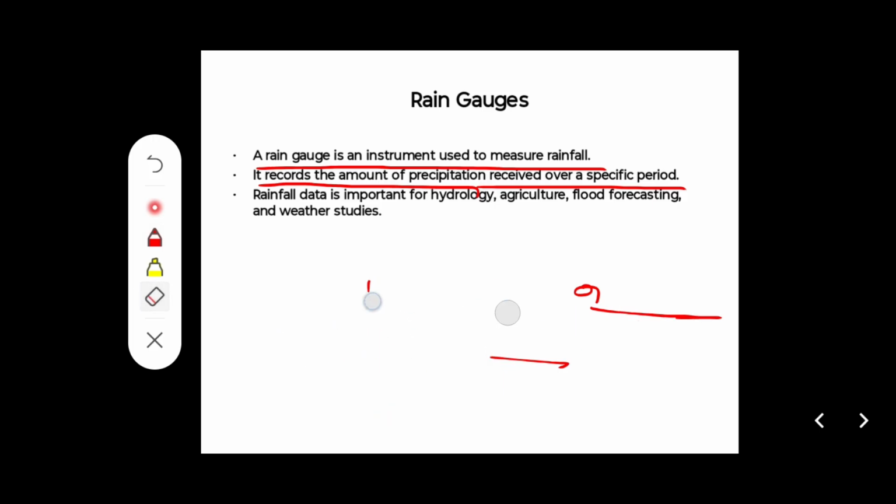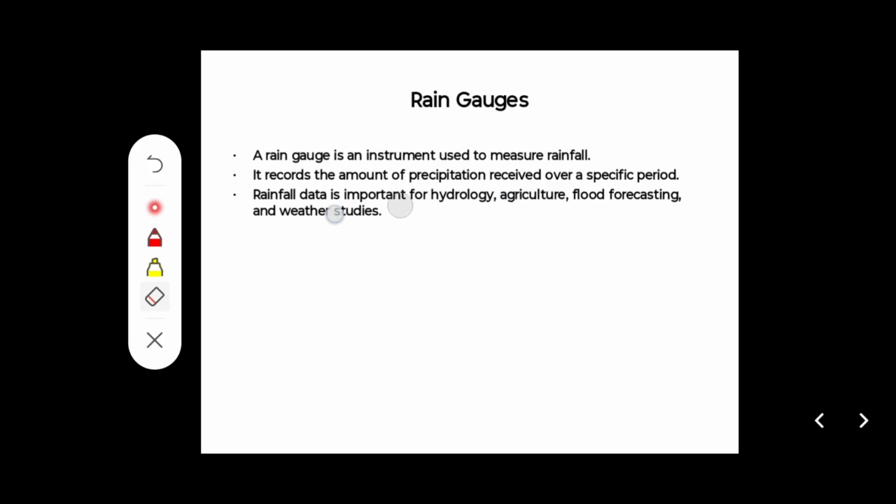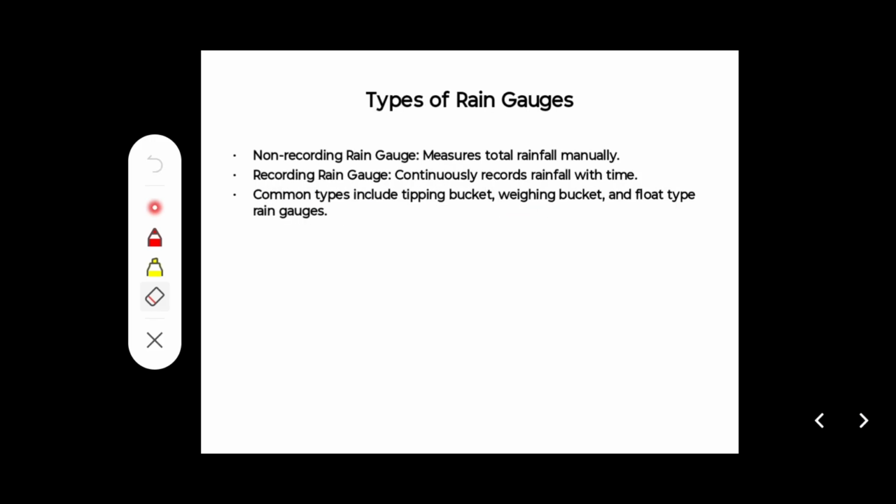Next, rainfall data is important for hydrology, agriculture, flood forecasting, and weather studies as well. So that's it about rain gauges. Next we will learn about non-recording type rain gauges, recording type rain gauges, and then tipping bucket, weighing bucket, and float type rain gauges.